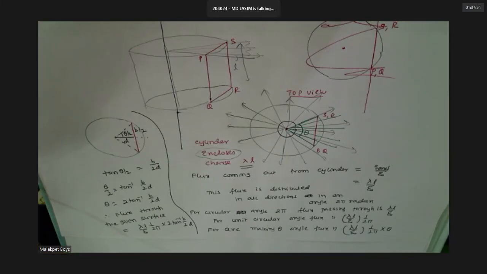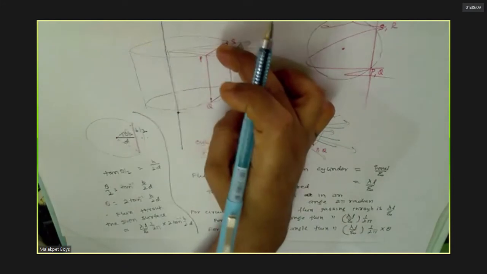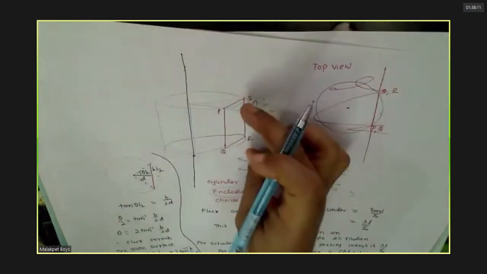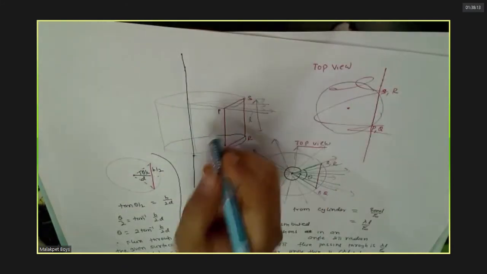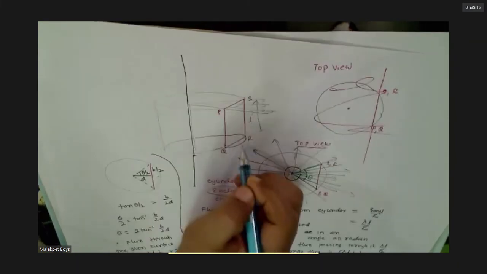Sir, I still didn't understand how this cylinder encloses charge lambda L, sir. The cylinder length is L now. I am taking a cylinder of length L now.